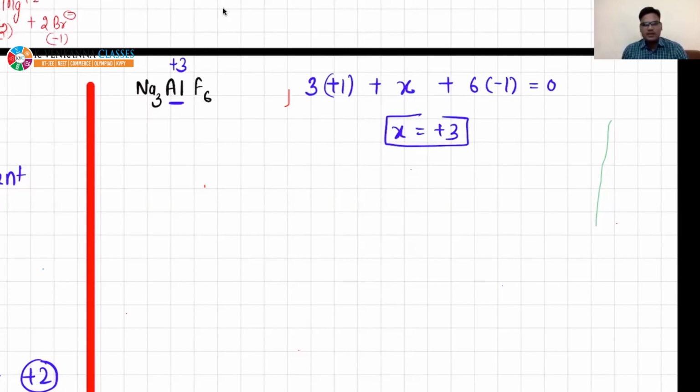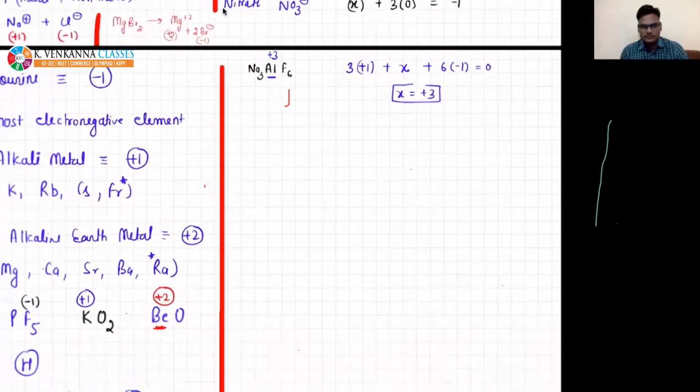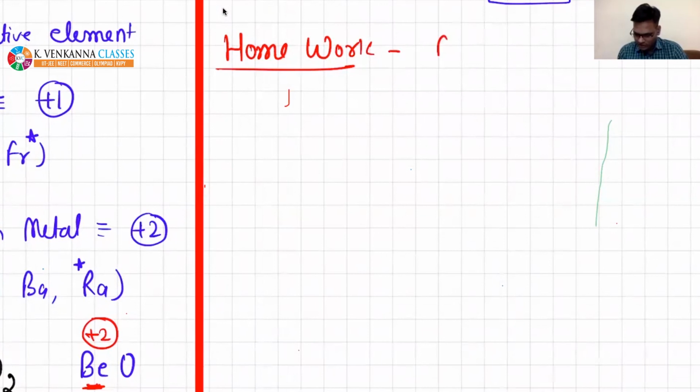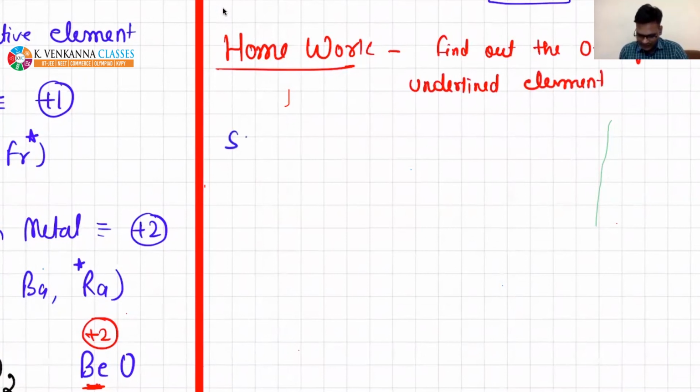Did you get this example? Please quickly respond. So I am writing some homework. Find out the oxidation number of the underlined element. I am writing SF6. In this case, you have to calculate for sulfur. This is the first example. Second example, H2O, you need to find out for this.